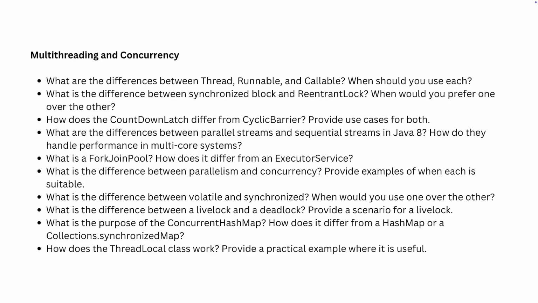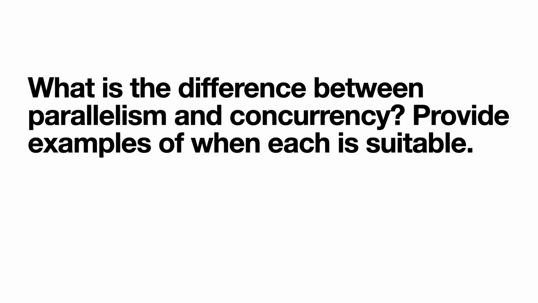Now we have talked about two words since we started multi-threading and concurrency. We have talked about parallel execution and we have talked about concurrency. So now what is the difference between parallelism and concurrency? Let's talk about that. Parallelism and concurrency are both basically identical in a sense. Concurrency is to manage multiple tasks at the same time, and parallelism refers to simultaneous execution, right? So terminology wise they sound very similar.